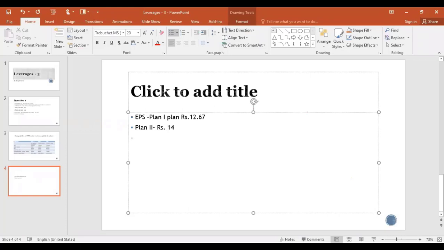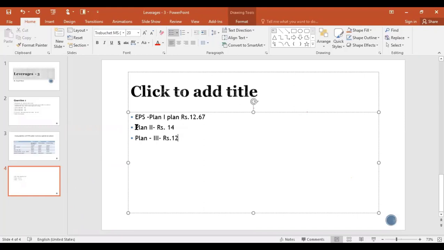And for plan 3, rupees 12. So what does it mean? The plan where you had 30 lakh equity and 20 lakh debentures was the better plan, because that is giving the shareholders maximum EPS.